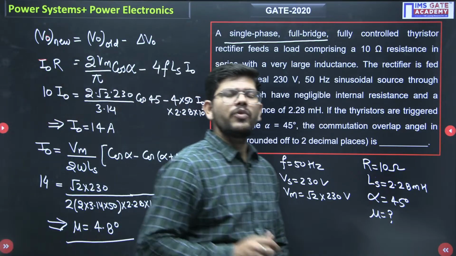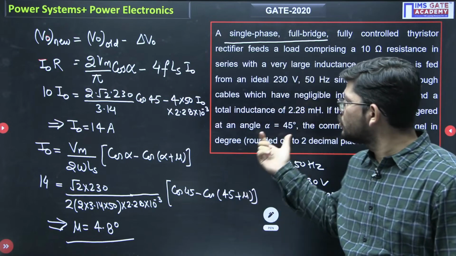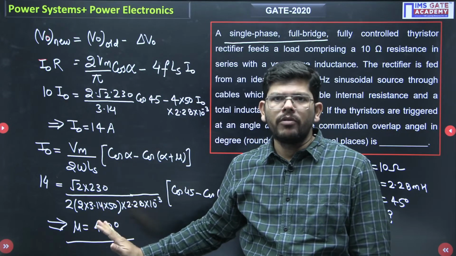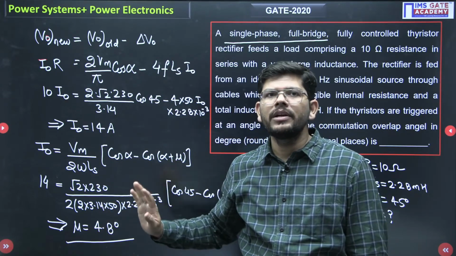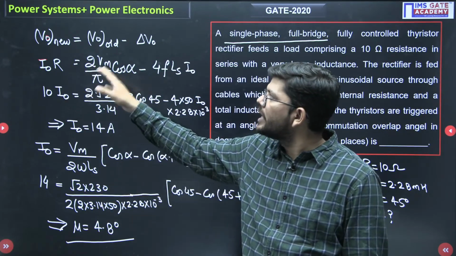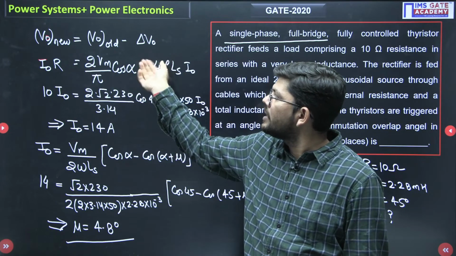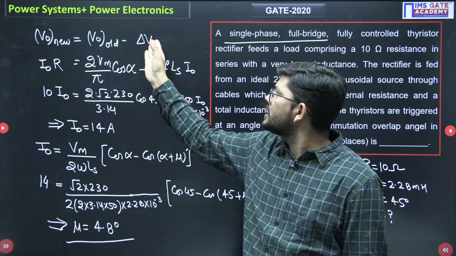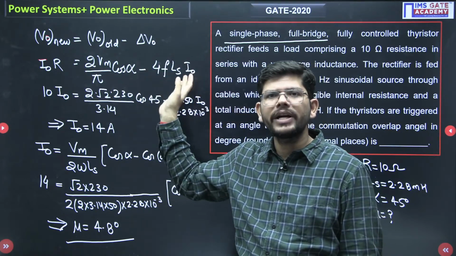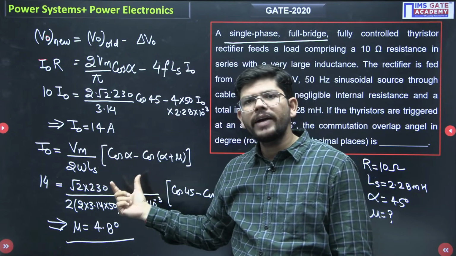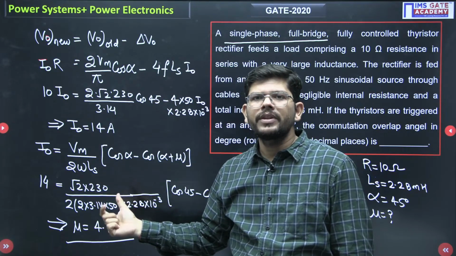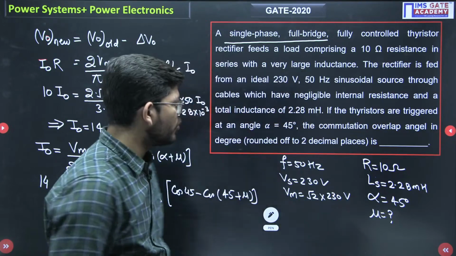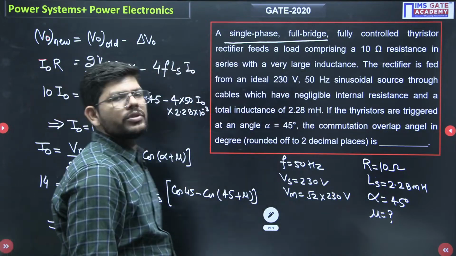So whenever you have a problem related to source inductance, only these two steps you need to perform, nothing apart from this. First, calculate the new voltage by subtracting the reduction factor from the old voltage. The old voltage formula is known to you, and the reduction factor is always known to you, you have to practice that. Then this is the formula of I naught that we have to apply, and you will get your answer. So this is how you have to solve these kinds of questions.